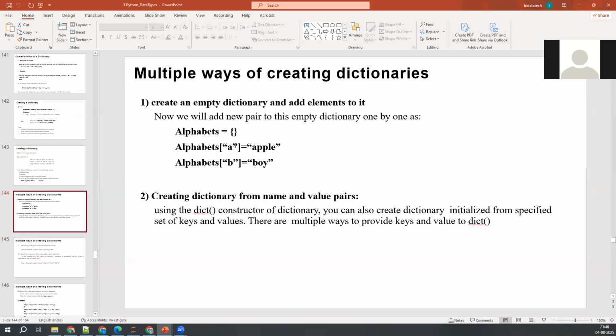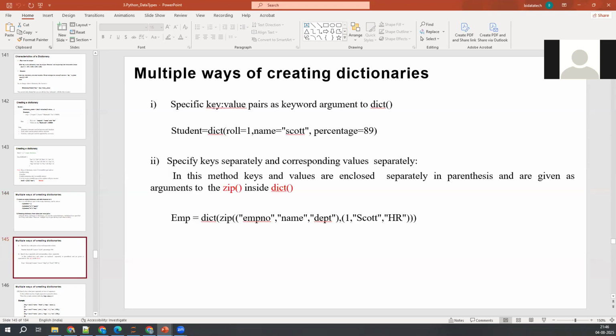Okay, so this is one way to create a dictionary and add elements to that particular dictionary. There are multiple ways, guys, to create a dictionary and access a dictionary. Other ways, you can use this key value pair format also.